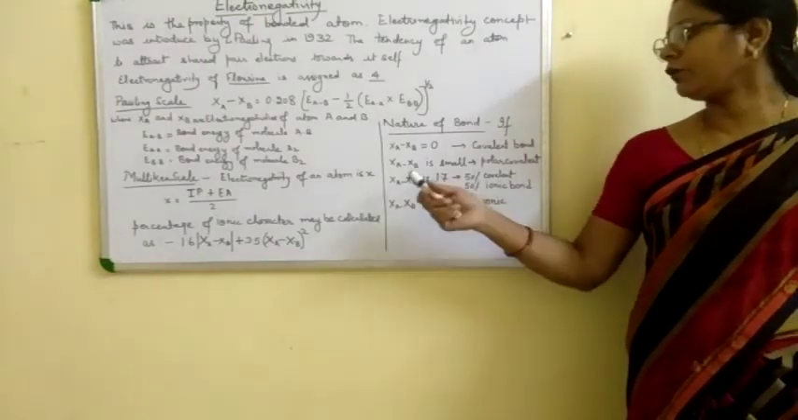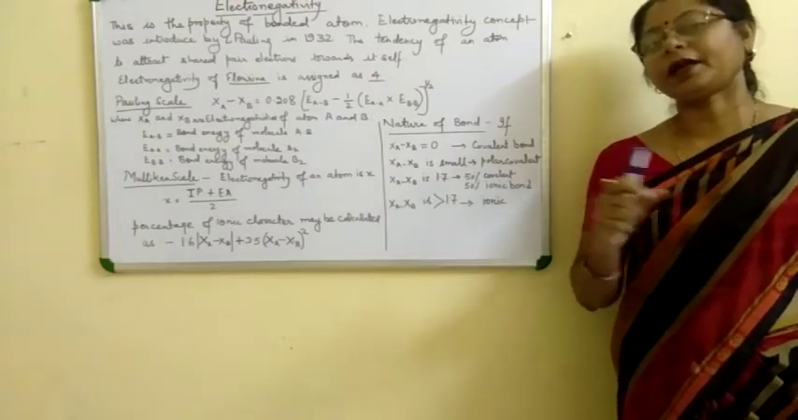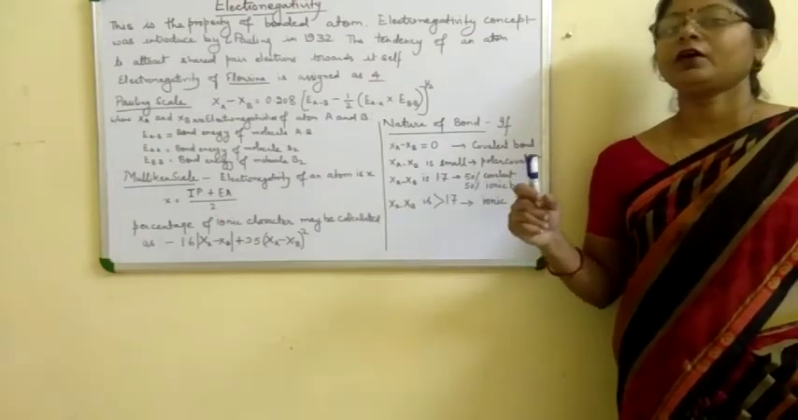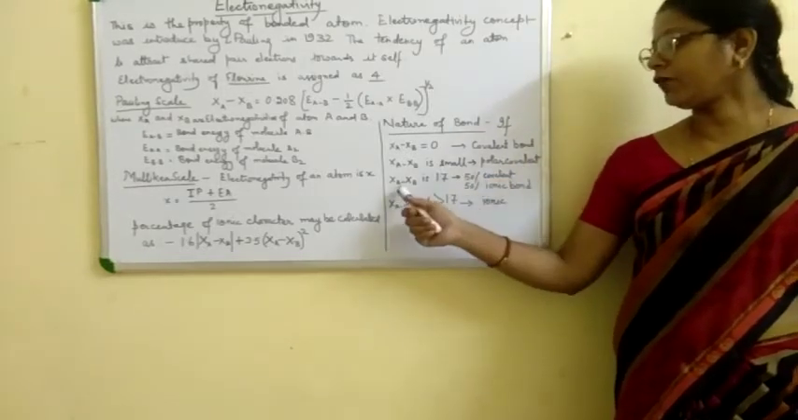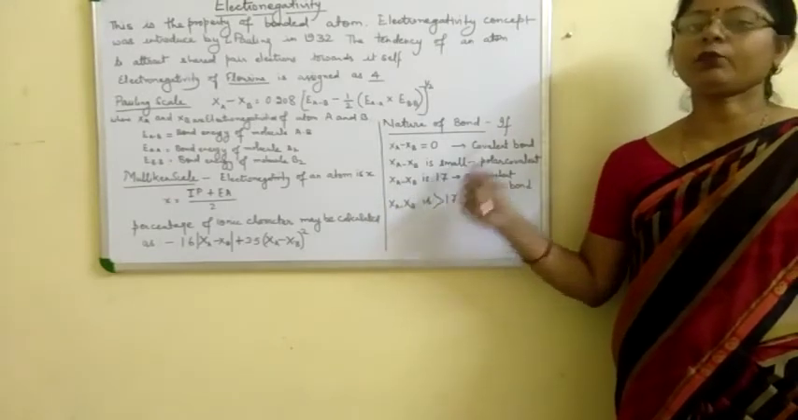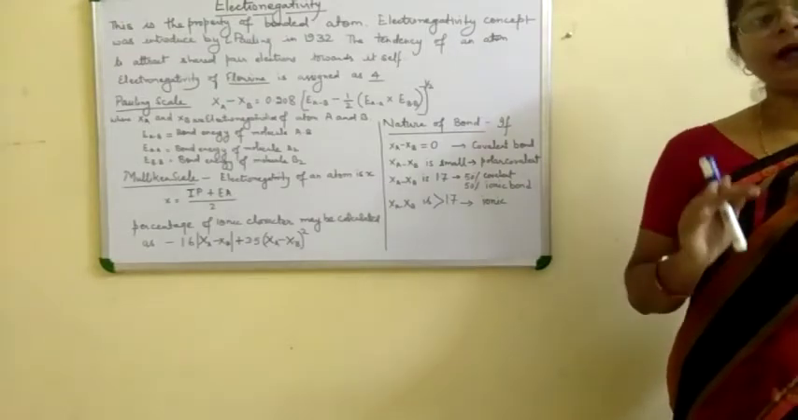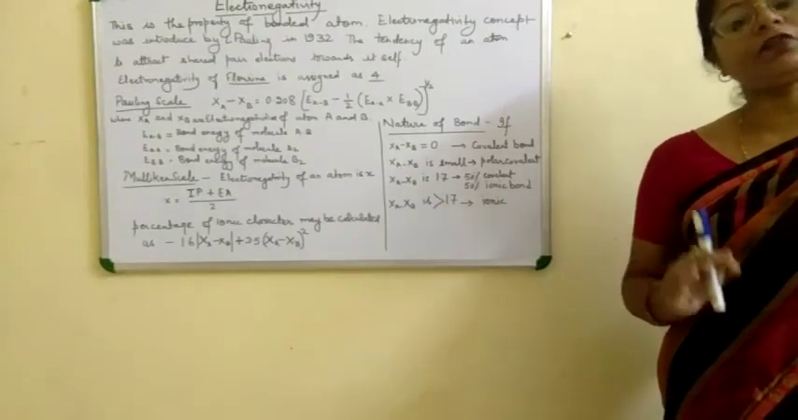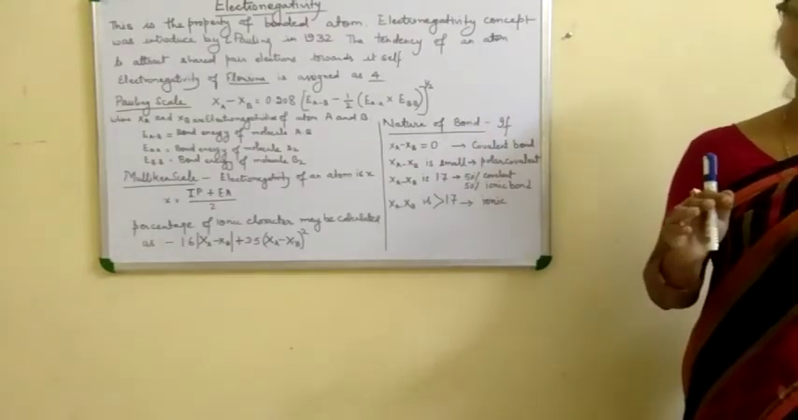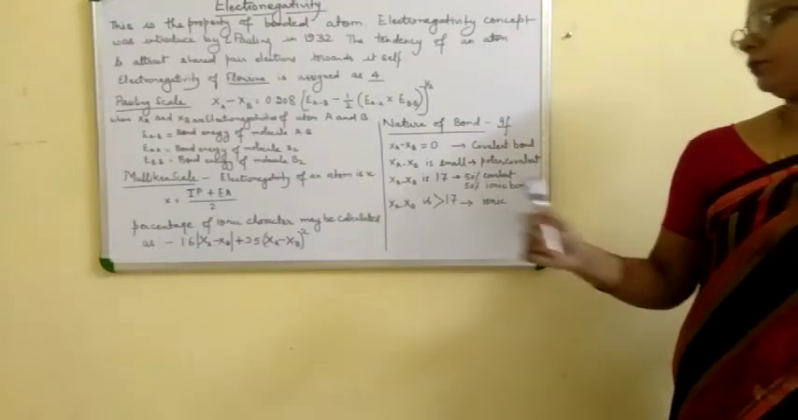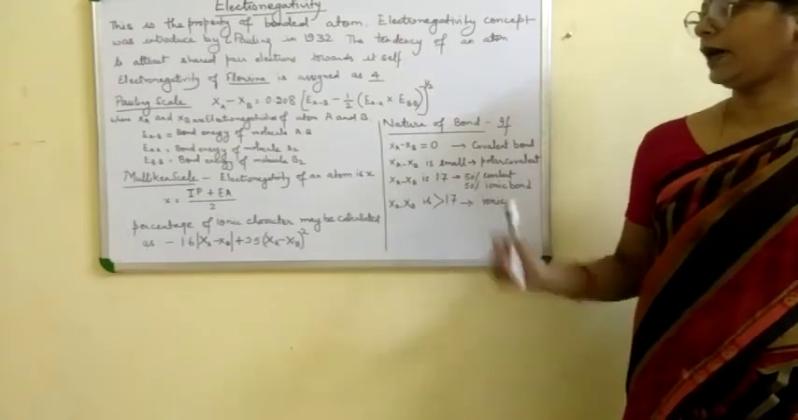When the electronegativity difference is small, one atom attracts the electron towards itself. At that time, a polar covalent bond is formed. When the electronegativity difference is approximately 1.7, at that time the bond has 50% covalent character and 50% ionic in nature. When the difference of electronegativity of two bonded atoms is more than 1.7, then the nature of the bond is ionic.